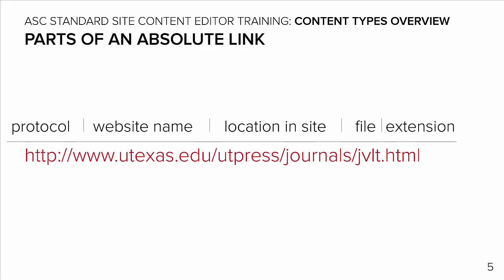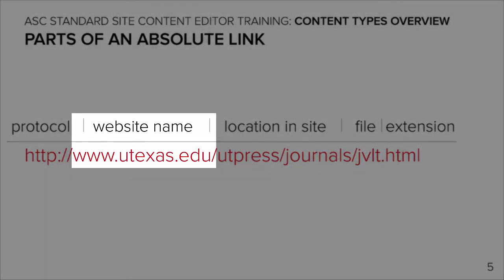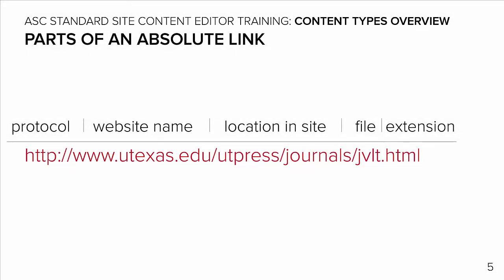The next part of the link is the link address. You or I looking at this address might realize that the link goes to the University of Texas website. However, our browser cannot read this. Thus, this part of the link does not make sense to it. However, it knows where to go to find out. From the protocol, the browser knows to go out into the Internet.